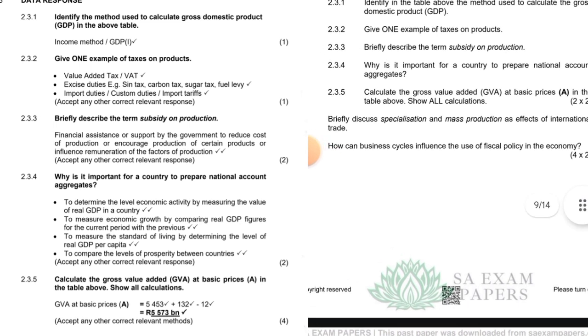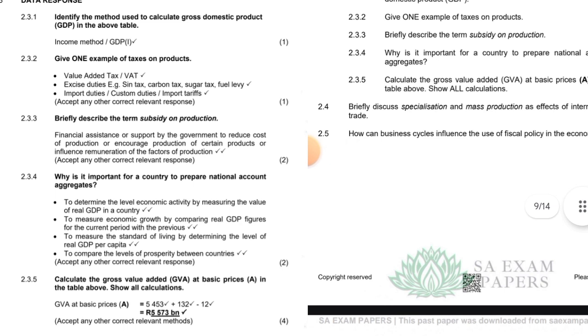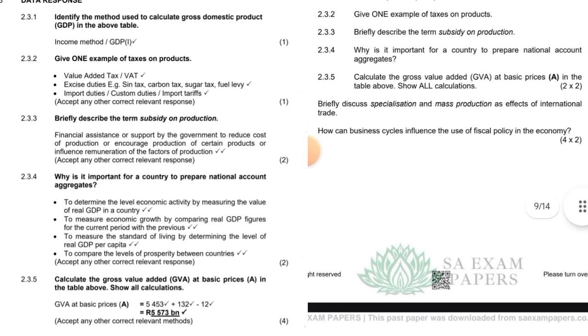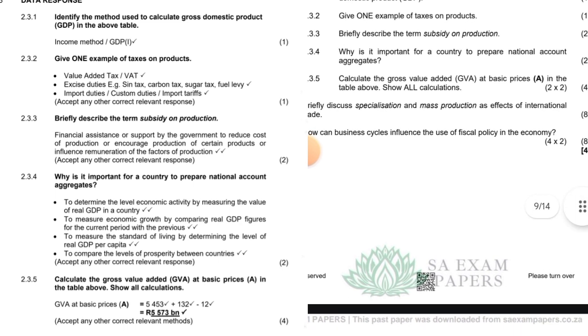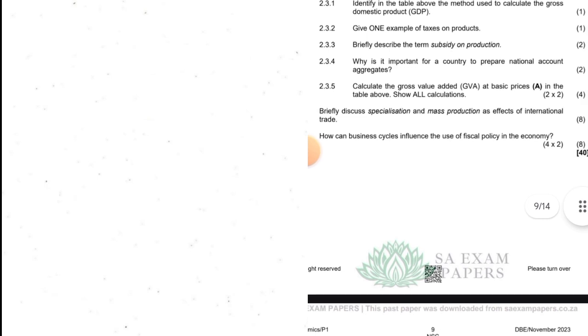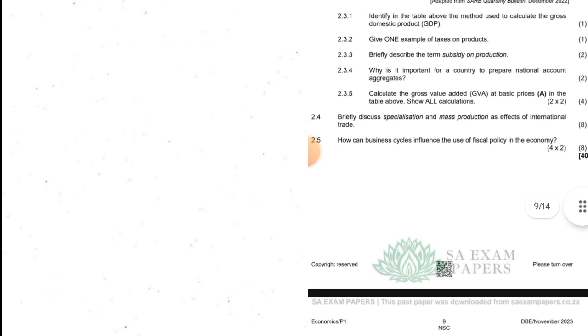Now we are going to another one, which is: briefly discuss specialization and mass production as effects of international trade. Specialization increases the standard of living, especially when the area of specialization is in great demand due to the shortage of supply. Angola has oil deposits so it can specialize in oil production, while Mozambique has no oil deposits and cannot specialize in oil.